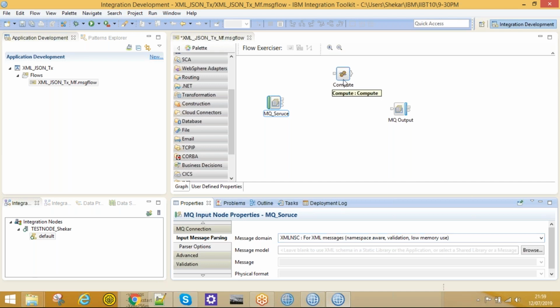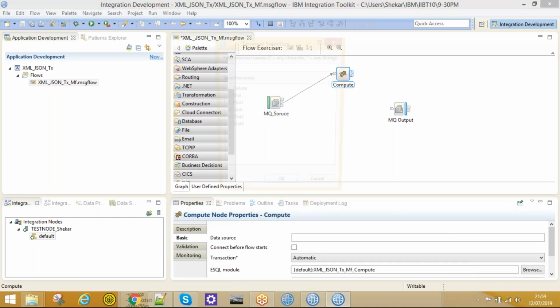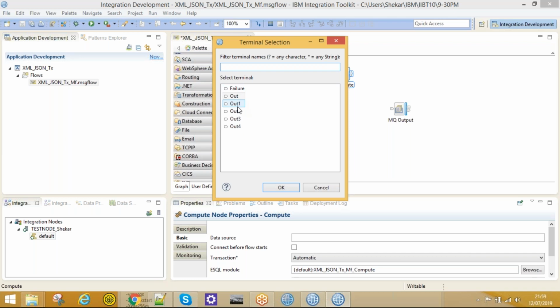And for transforming the data from XML to JSON, I'm using this compute node. So now I will connect the out terminal to the in terminal of the compute node. If you look at the compute node, it has one in terminal and six output terminals: 1, 2, 3, 4, 5, 6.